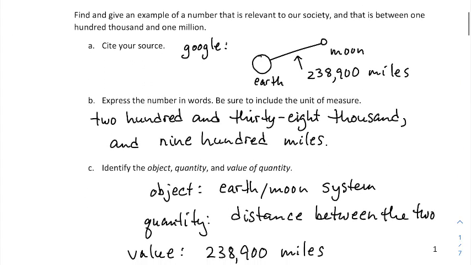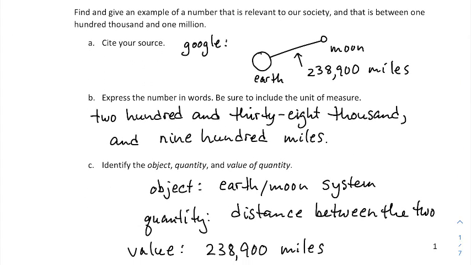So this one here, there's obviously lots of answers for the next part of this question that you could find and give an example of a number that is relevant to our society, and that is between 100,000 and 1 million. So I went to Google and I just started looking up interesting things. And on Google, I discovered that the distance between the Earth and Moon is approximated to be 238,900 miles. So that was between 100,000 and 1 million, so I went with that. I expressed that value in words, included the unit of measure right here.